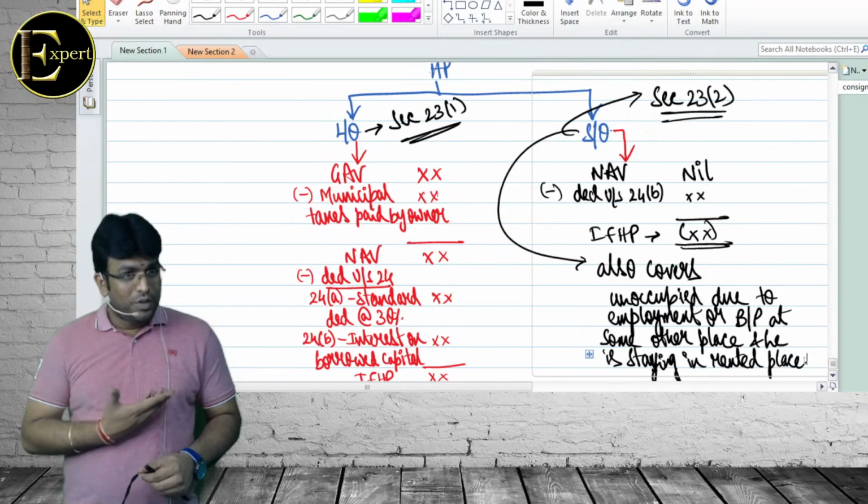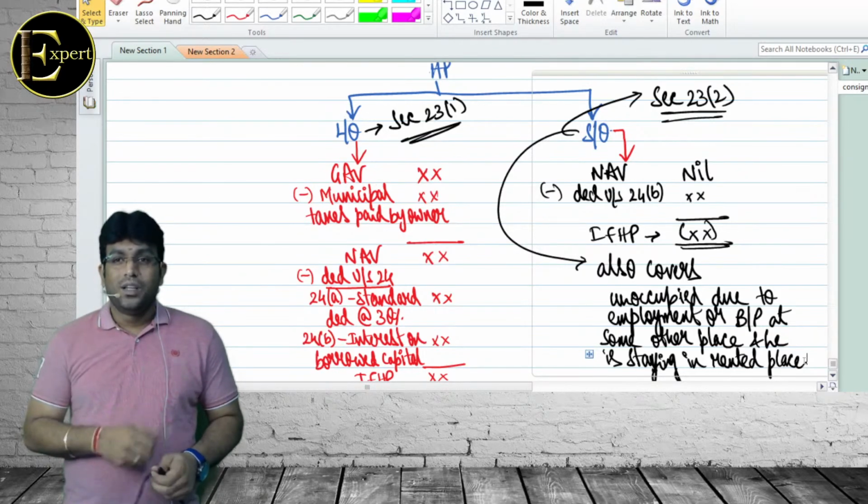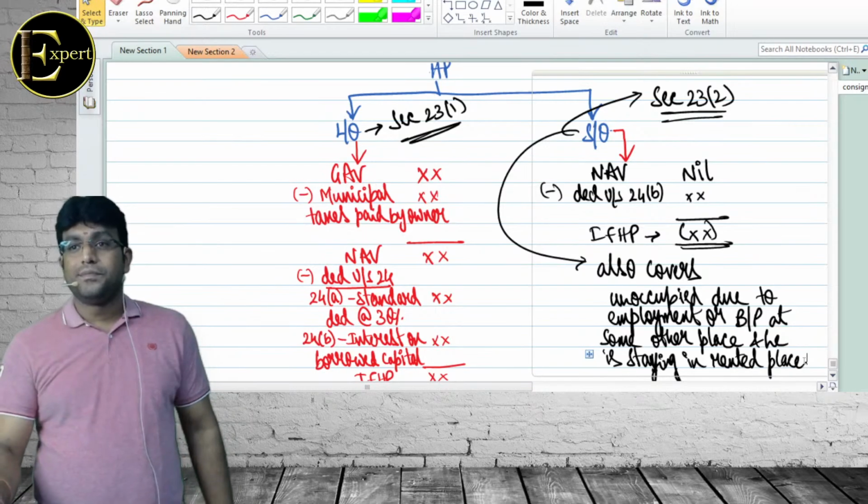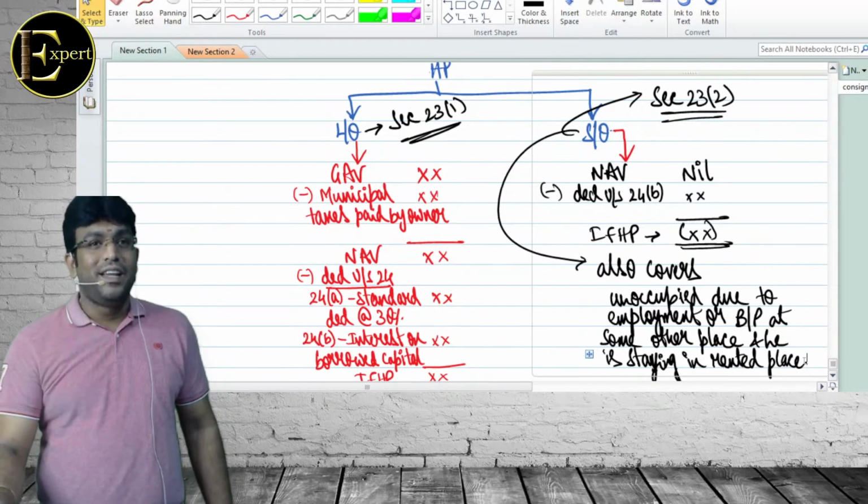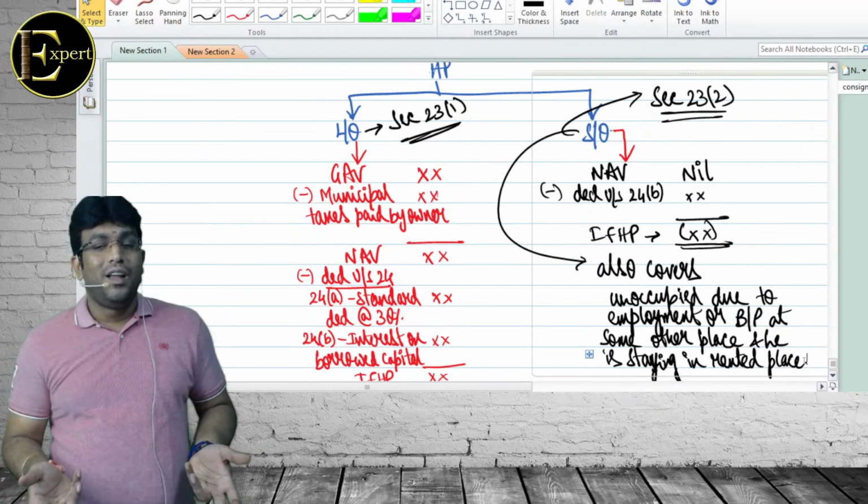Let out. Section 23(2), self-occupied. Rule 7B, coffee. Tea and coffee, what is that? Tea and coffee, what is it? Coffee. Rule 8.